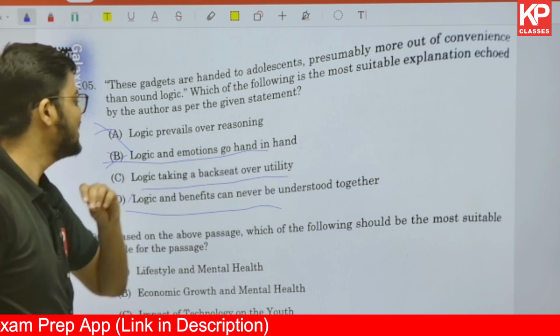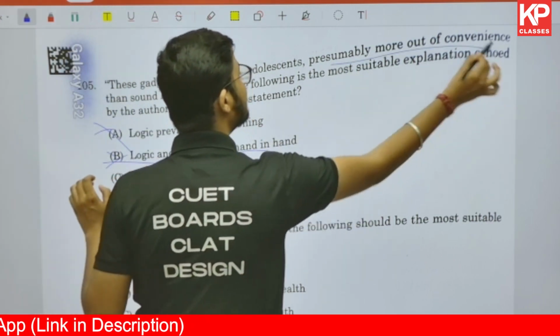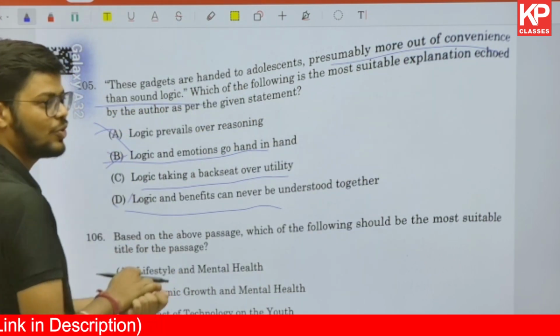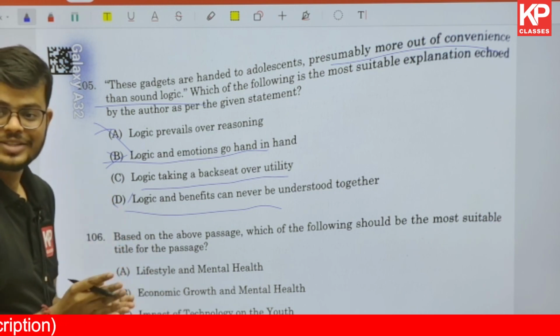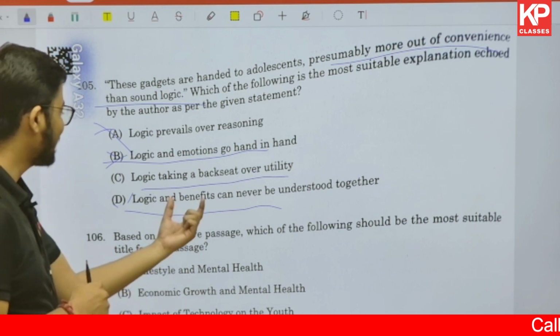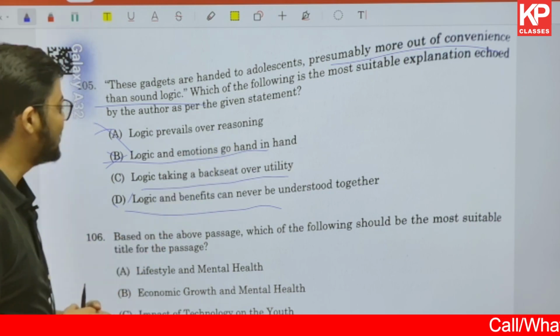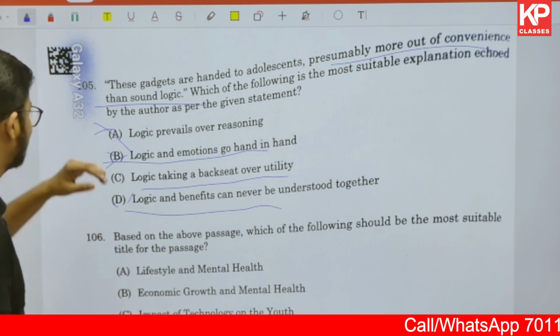Logic taking a back seat over utility, right? कि उनको हमें convenience ज्यादा अच्छी लगती है than a sound logic. मतलब कि आपका logic गया, नहीं बोल सकते हैं कि आपका जो logic है उसको हमें consider नहीं करना, हमें क्या करना है, logic takes a back seat over utility, convenience, direct answer.